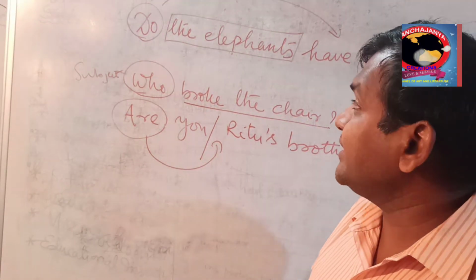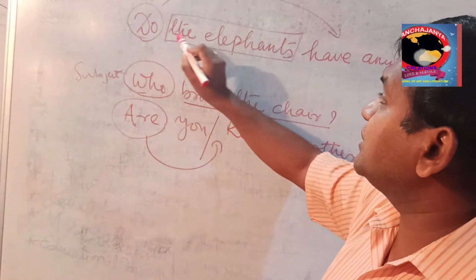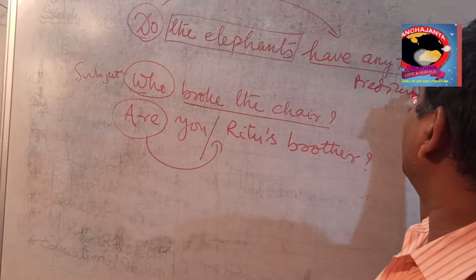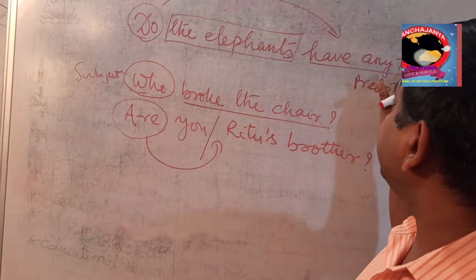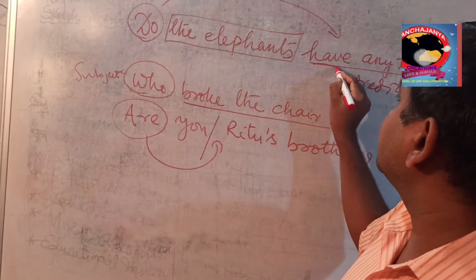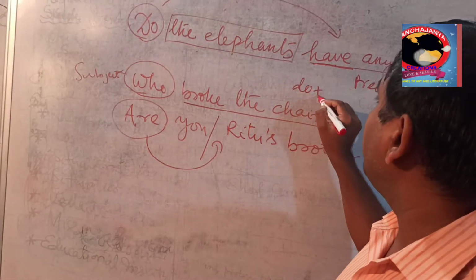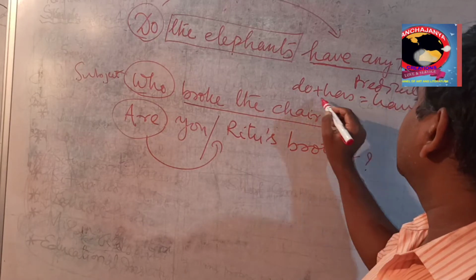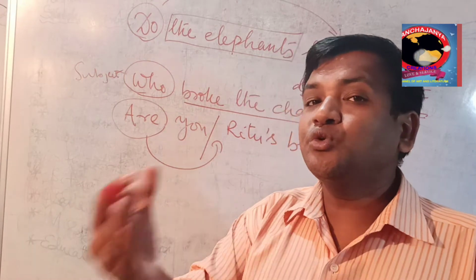So when we are asking what happened, do is the verb and comes under predicate. As I have told in earlier classes, "have any teeth" means "do have any teeth." This have is the full verb. So have means do plus has is equal to have. So do plus has or have is equal to have.